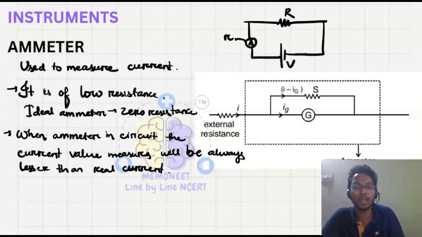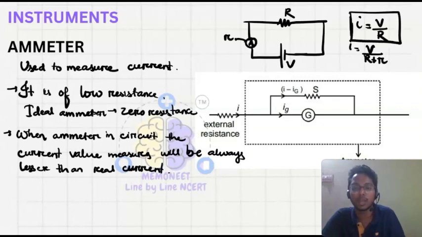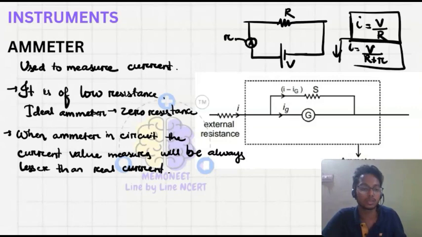So when we do not have the ammeter, then the value of I will be V upon R. When we have the ammeter in the circuit, then the value of I is V upon R plus r. Okay, so which value of the current is greater? The actual value is this one. And when we are fixing the ammeter in the circuit, then the current value decreases. So this is why when the ammeter is placed in the circuit, the current value it measures will always be lesser than the real current.